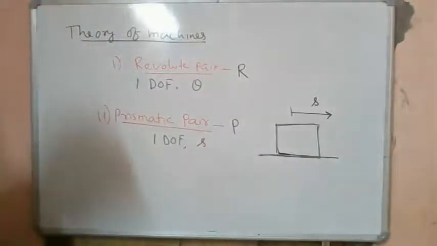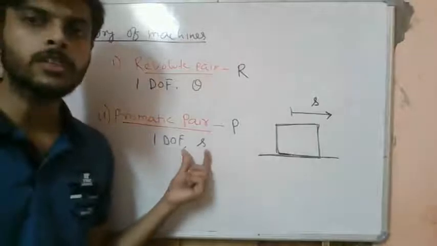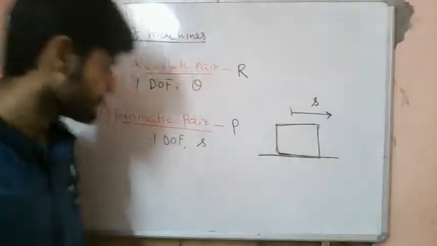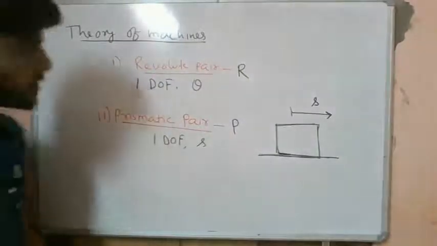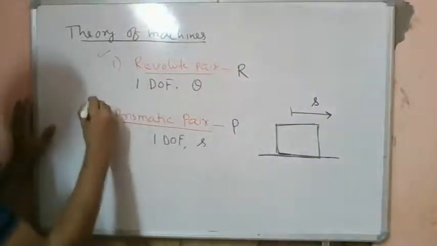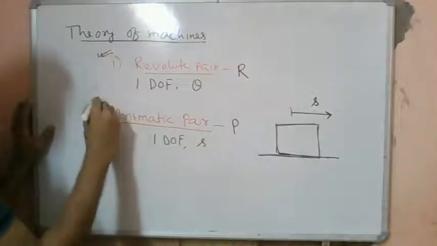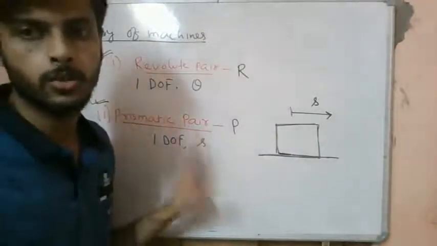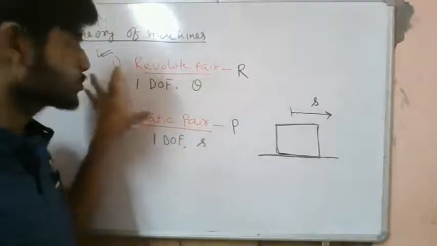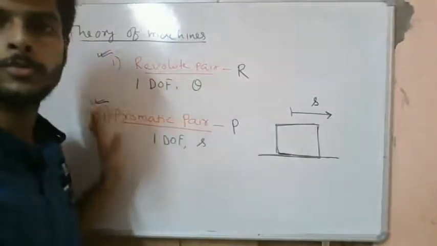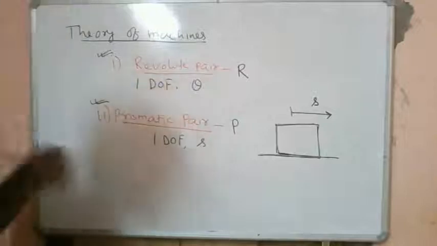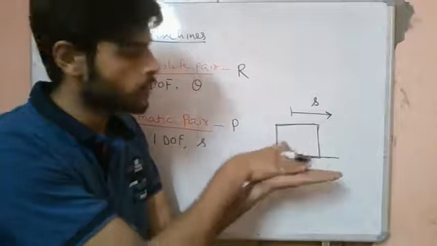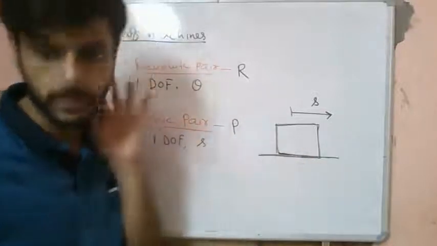Okay. We will see the importance of these quantities, these degrees of freedom. So the next is the prismatic pair. These are 2 of the most important pairs that we will be mostly encountering in our course. These are the two most important types of lower pair systems. See here also we have an area contact, so this is a lower pair.